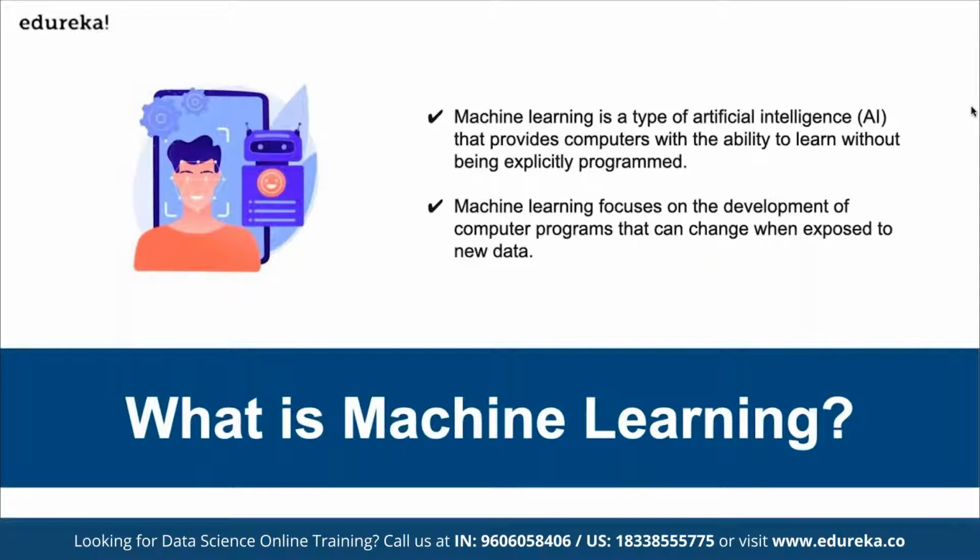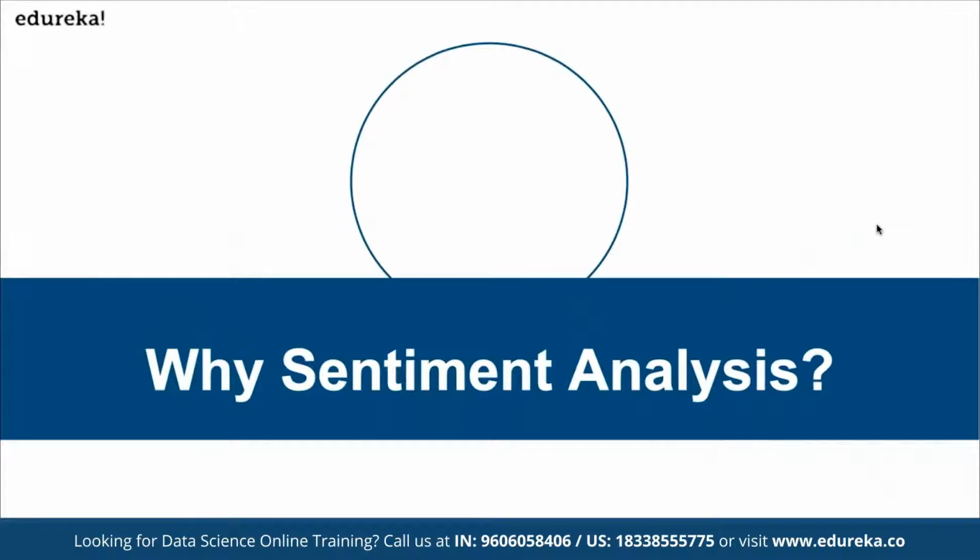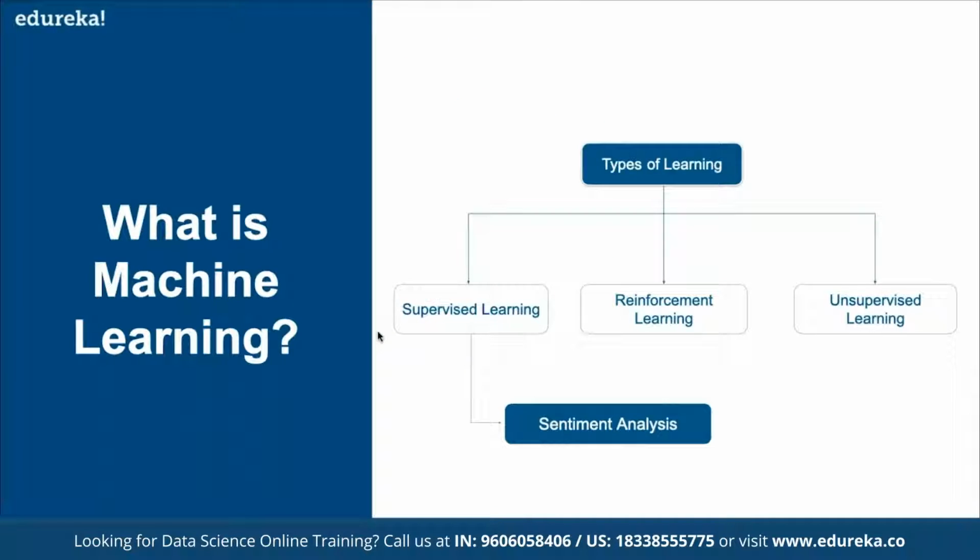And machine learning, as you know, simply focuses on the development of computer programs that can change when exposed to new data as well. In terms of the types, we have three types. We have supervised, reinforcement, and unsupervised. Supervised learning is like training the system by using a labeled data set. So here we are talking about the supervised learning method. Supervised is basically training the system by using the labeled dataset. A simple example is email sorting. When we are sorting the emails, we sort them by using multiple pointers, right?